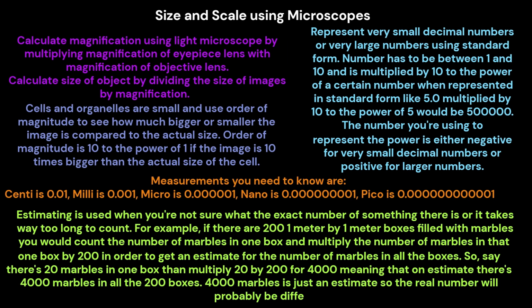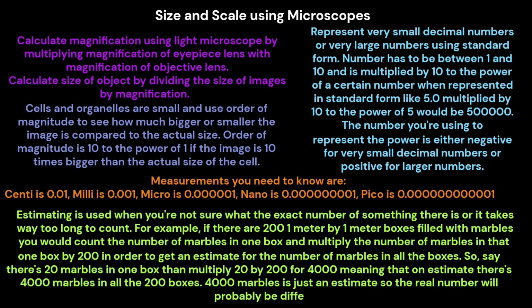Size and scale using microscopes. Calculate magnification using a light microscope by multiplying the magnification of the eyepiece lens with the magnification of the objective lens. Calculate the size of an object by dividing the size of the image by the magnification.